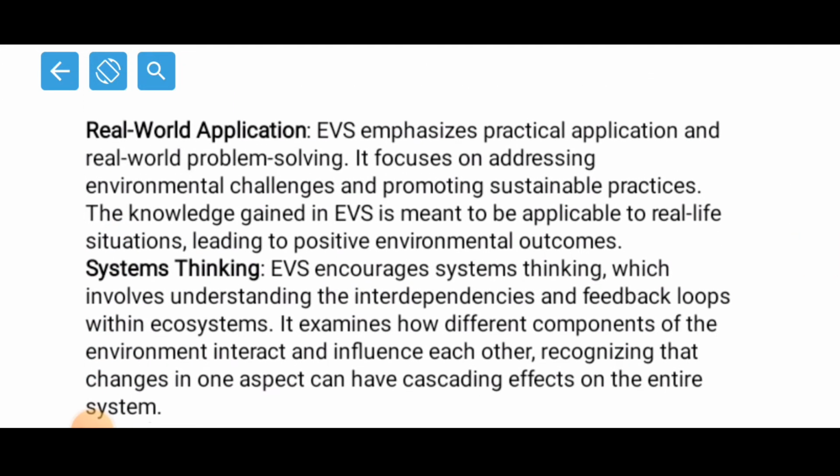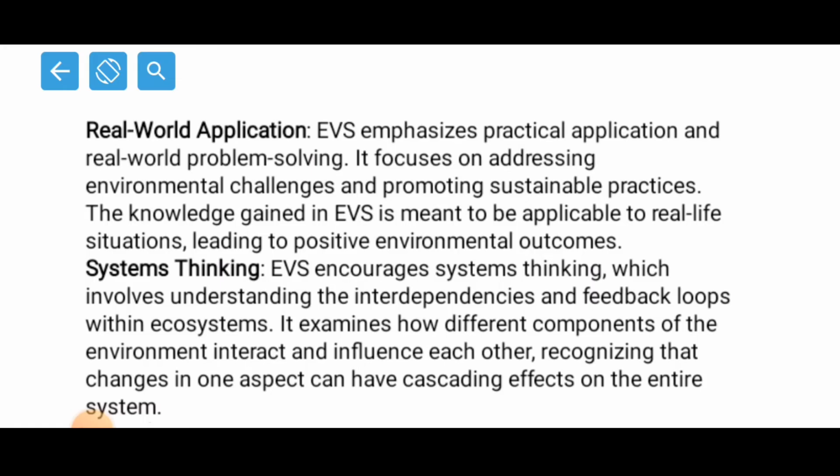So here we have EVS emphasizes practical applications and real world problem solving. It focuses on addressing environmental challenges and promoting sustainable practices. The knowledge gained in EVS is meant to be applicable to real life situations leading to positive environmental outcomes. So here, environmental studies is a subject which you can relate with your everyday life, with the things happening in and around your surrounding, right?